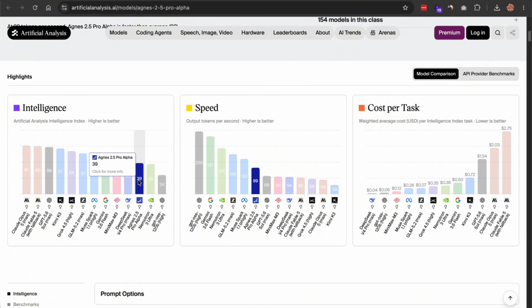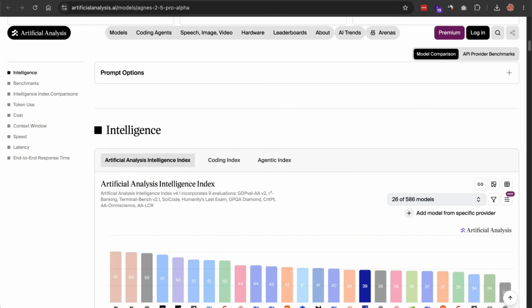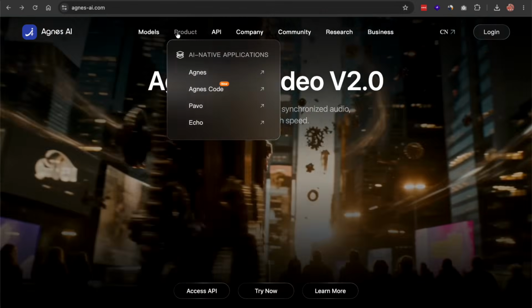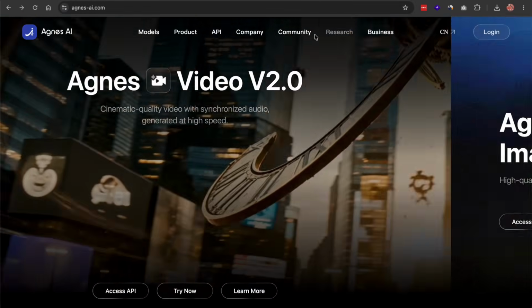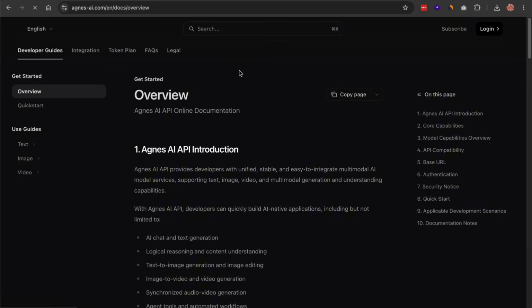Artificial Analysis, the independent benchmarking group, already tested it, and the results tell a really interesting story about where this lab actually stands. Some of it is impressive, some of it is a genuine weakness they can't hide. So let me walk you through both models, show you what I built with the new Flash inside Agnes Code, and break down the numbers that matter.